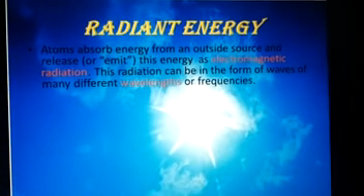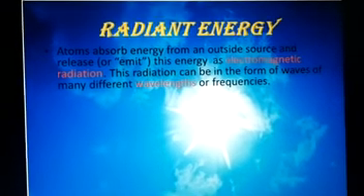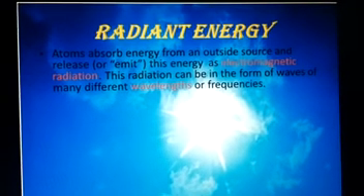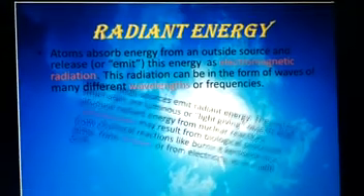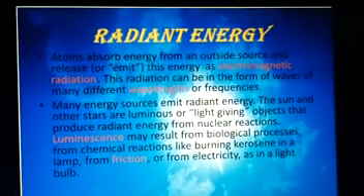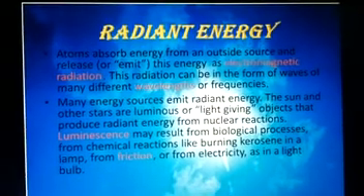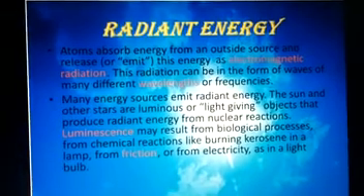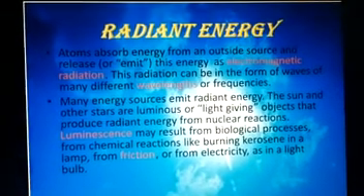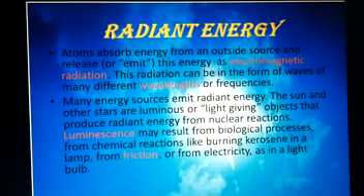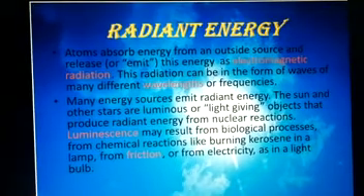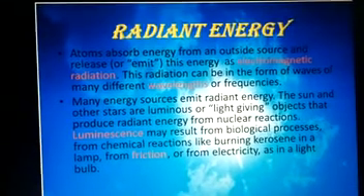Radiant energy. Atoms absorb energy from an outside source and release or emit this energy as electromagnetic radiation. This radiation can be in the form of waves of many different wavelengths or frequencies. Many energy sources emit radiant energy. The sun and the other stars are light-giving objects that produce radiant energy from nuclear reactions. Luminescence may result from biological processes, from chemical reactions like burning kerosene in a lamp, from friction, or from electricity in a light, as in a light bulb.